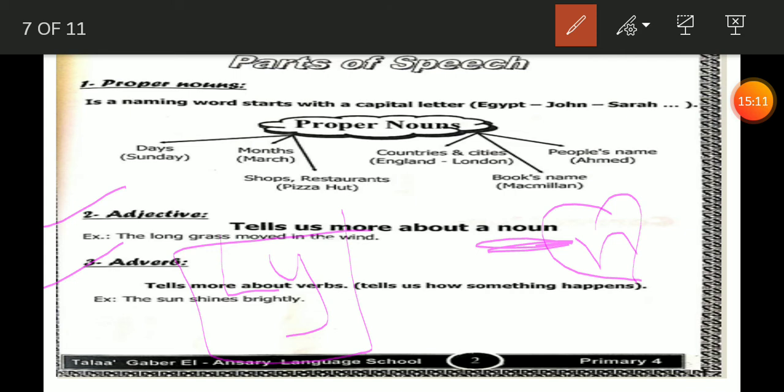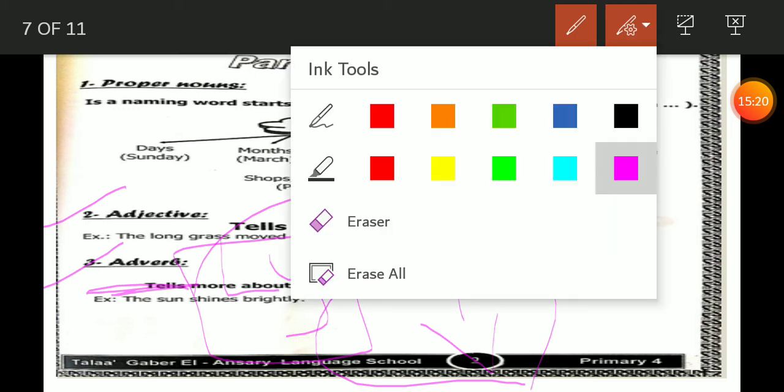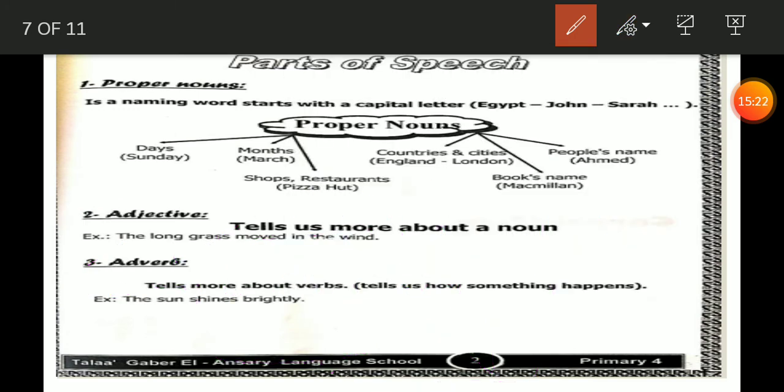And the adverb tells us more about the verb. So the adverb loves the verb. Again, adjective loves the noun. Adverb loves the verb, most of the time ending with ly.